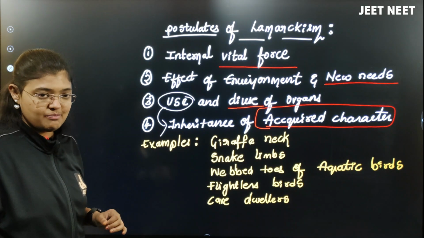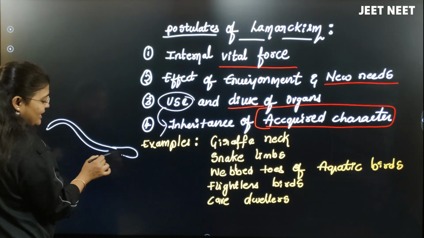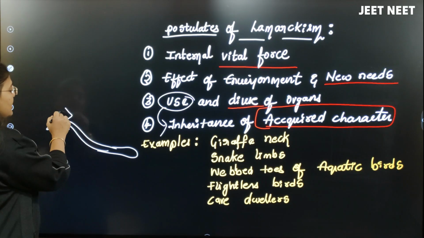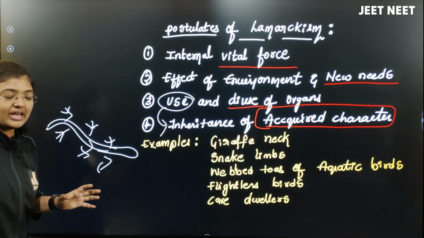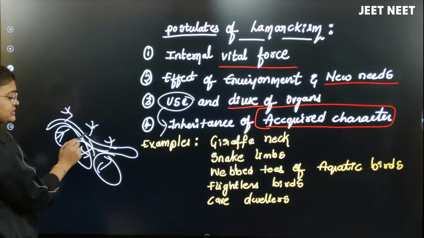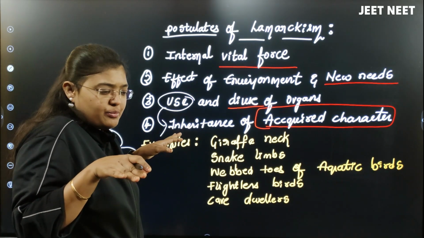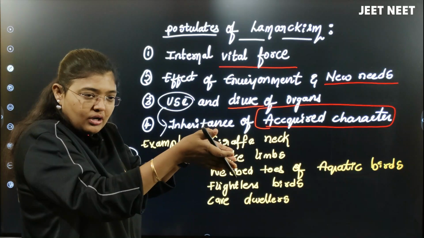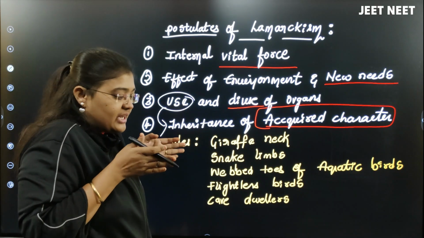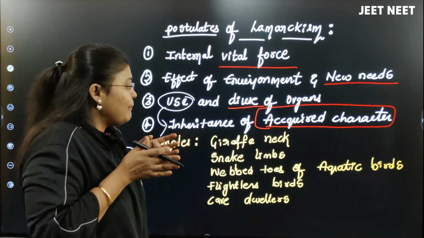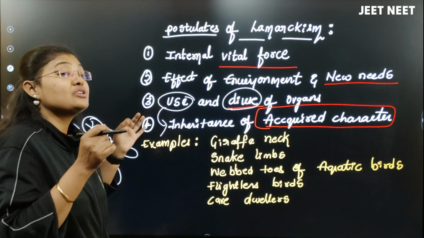Second one, snake limbs. I hope you know that snakes do not have limbs, but before, snakes had limbs. But these snakes were not using these limbs. They slowly reduced their limbs because the snakes wanted to move into holes and small regions, so they reduced their limbs. It started to keep the limbs like this. By that, the disuse of the limbs made the snakes not have limbs now, right?